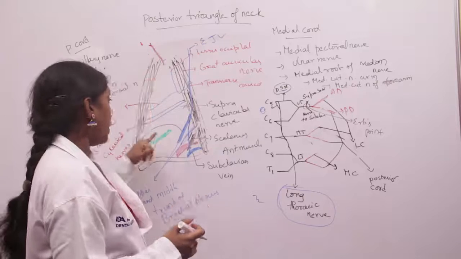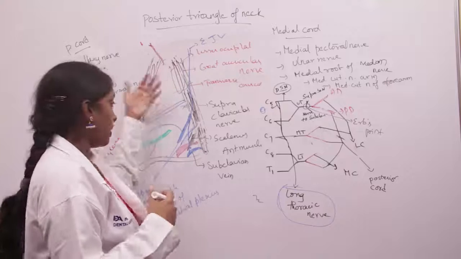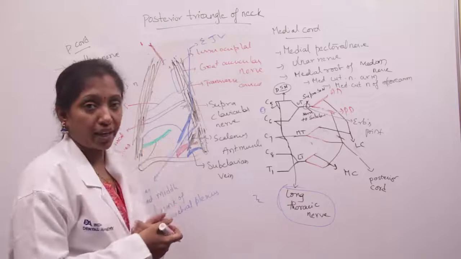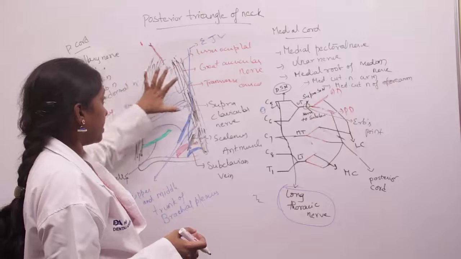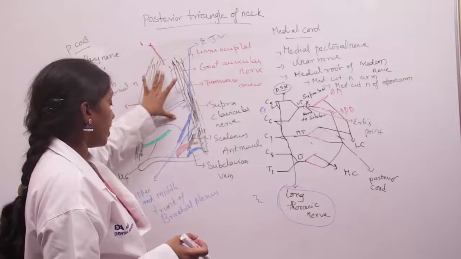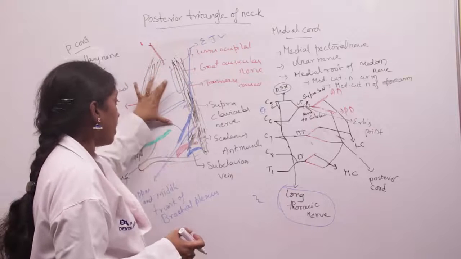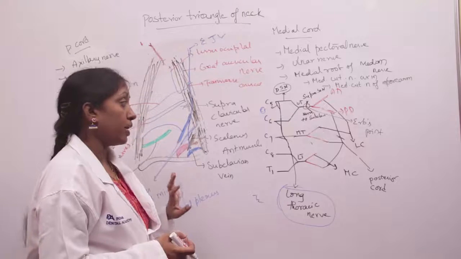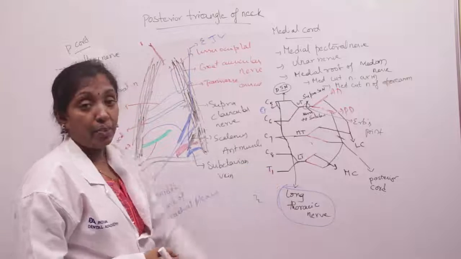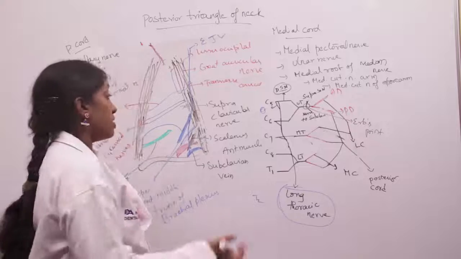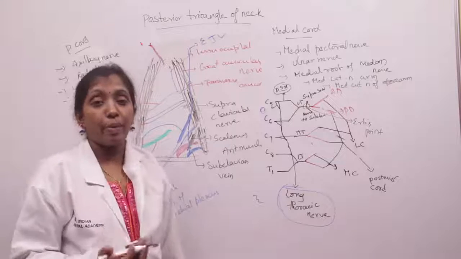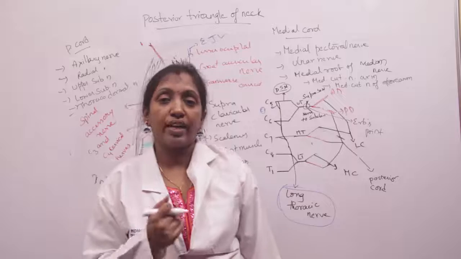So the posterior triangle is divided by the inferior belly of omohyoid into the occipital and supraclavicular triangles. These are the contents of the supraclavicular triangle, and here are the contents of the occipital triangle. Out of this, brachial plexus is very important, and the cervical plexus is formed by C1, C2, C3, C4 cervical rami.